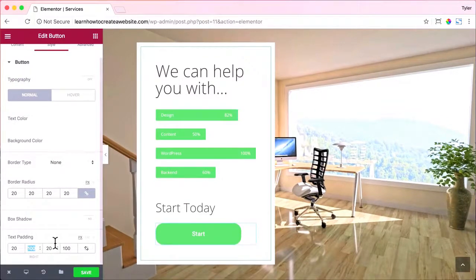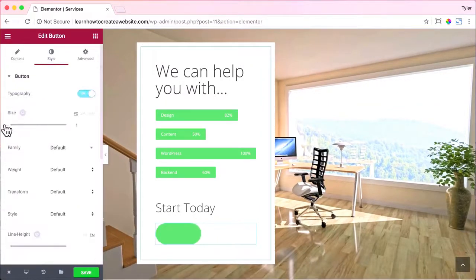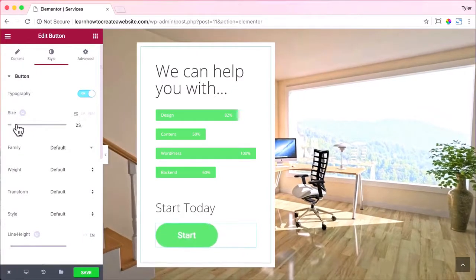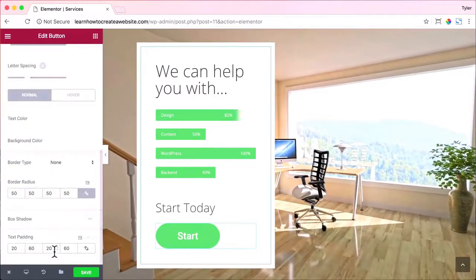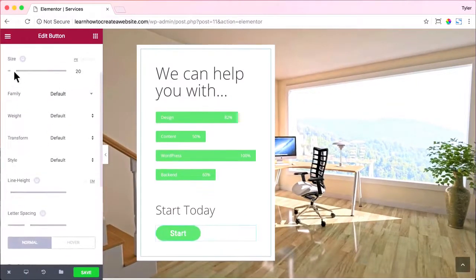All right, maybe we want the border radius to be 50, all the way around. Let's turn typography on. I think it needs to be a bigger size or something. Not that big. All right, 23 it is. Still looks funny. I don't know. Do a better job than this, guys. All right, we'll do 40 and 40, 10 and 10. All right, that looks all right. That's pretty good. I like it. Maybe make the text a little bit smaller. I'm going crazy with this, I know.